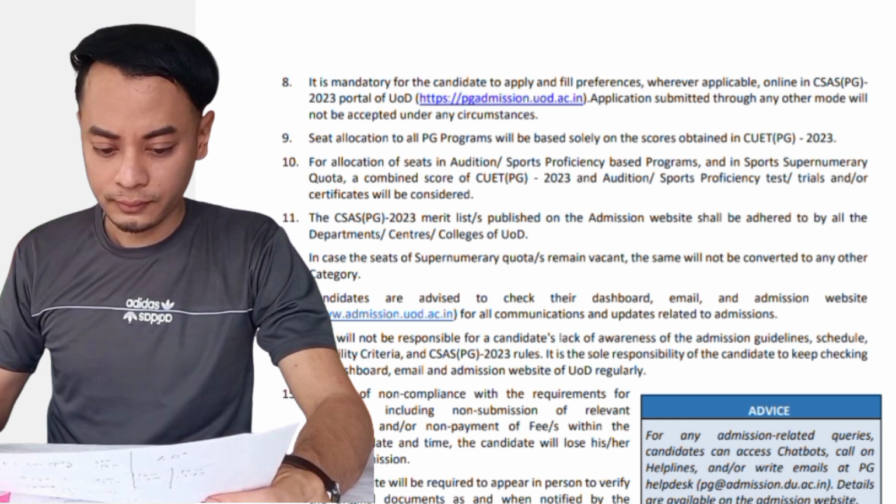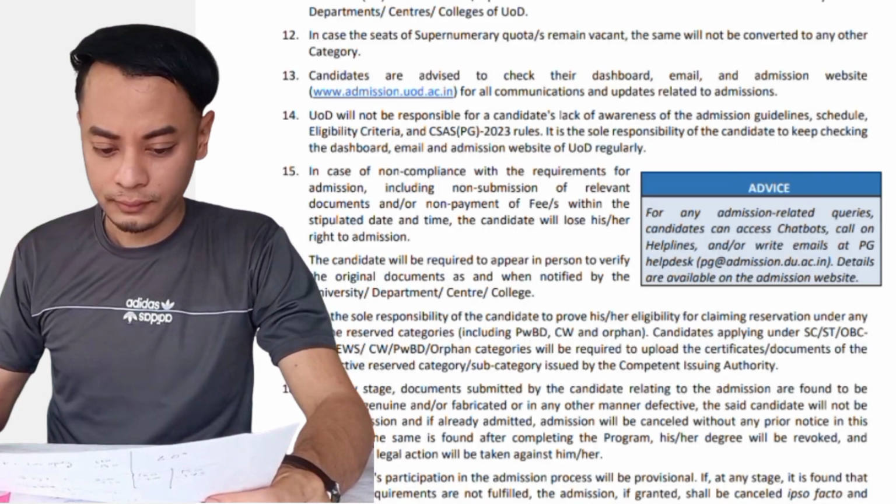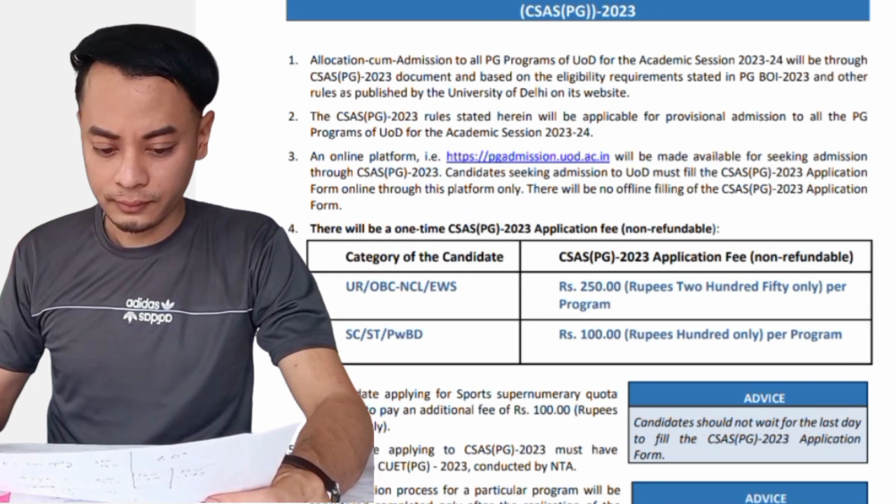So that's when the CSAS portal was also out. For this year, the CUET PG exam ended in the month of April itself. So maybe we can expect the cutoff to be revealed in the last week of April, and once this is done, we can expect the CSAS portal to be out probably by the first week of May. Once this is done, you need to get yourself registered in the CSAS profile, which is mandatory for all in order to get yourself admitted to the university.